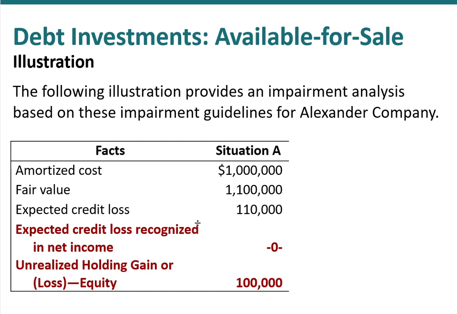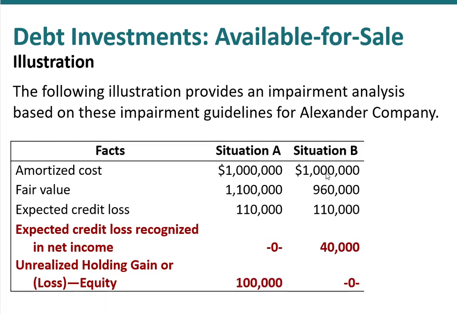So despite the fact that our expected credit loss is $110,000, we'll never suffer that loss because before we take a hit of $110,000, we will simply sell it for $1,100,000. So we record this at fair value, and we will report $100,000 unrealized holding gain on this debt investment, despite the fact that potentially, if we hold it to maturity, we could incur a credit loss.